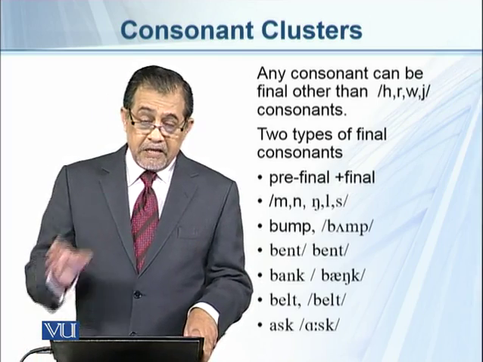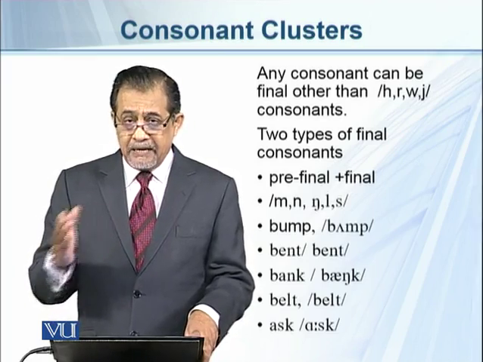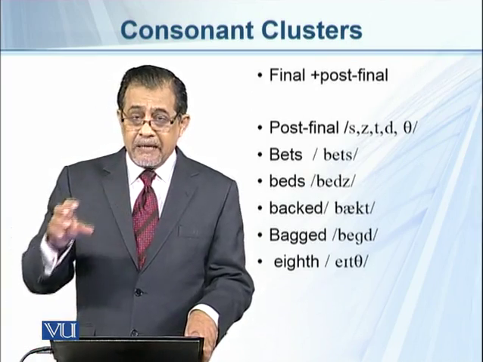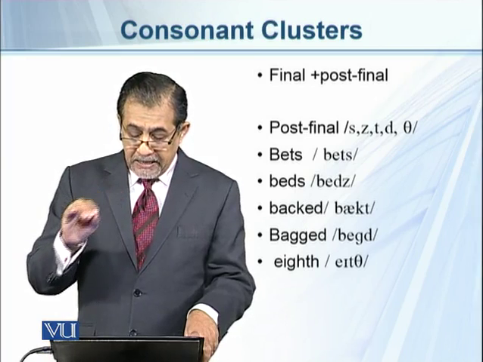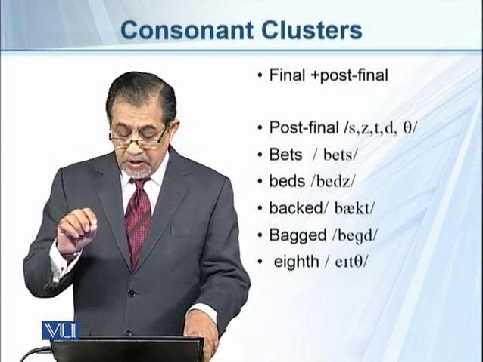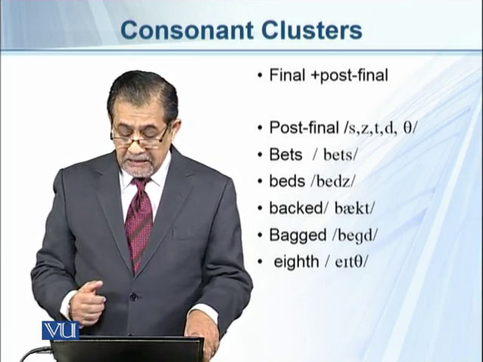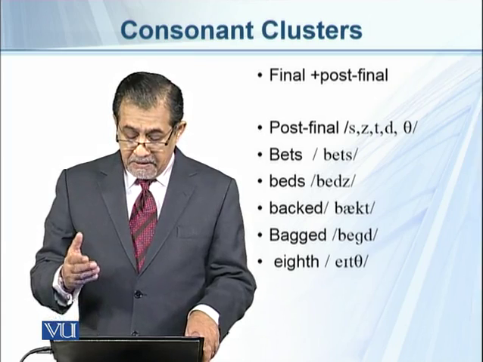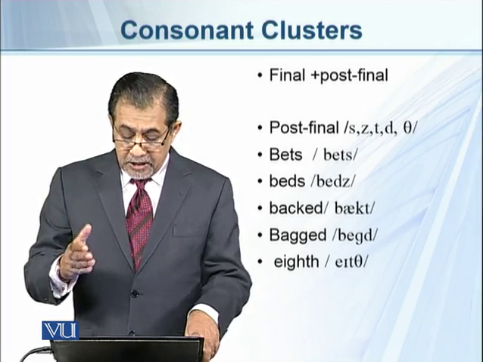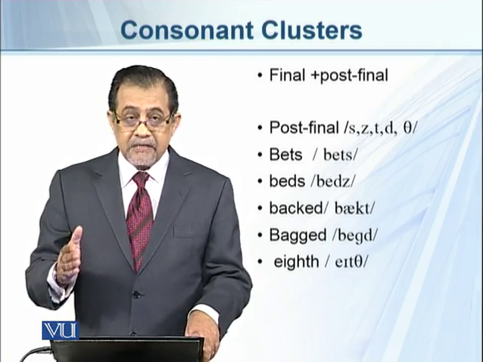Like the initial position consonants, here too we have pre-final and final, and then again post-final, etc. So final and post-final. So post-final can be s, z, t, d and th, right? So they can be found in post-final position, and before them there can be any consonant. For example, beds, backed, begged, eighth, right? So you can see that the final is t, d, k, g, and t.